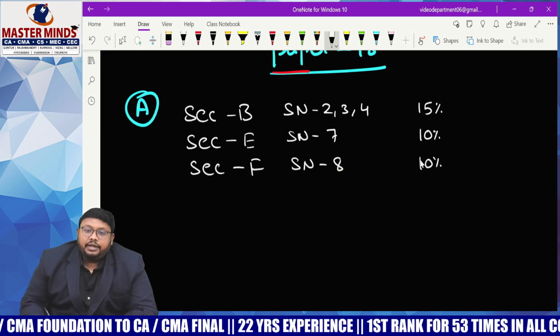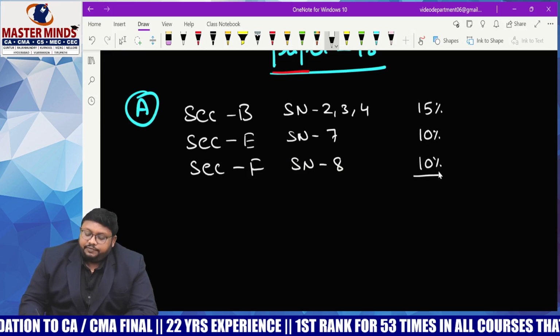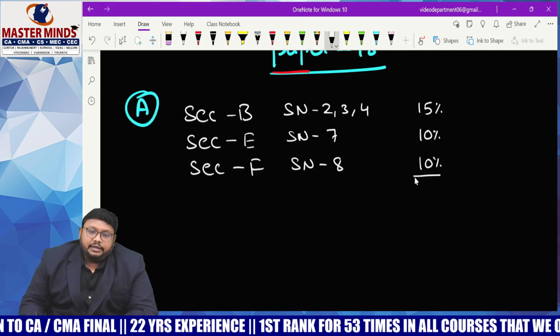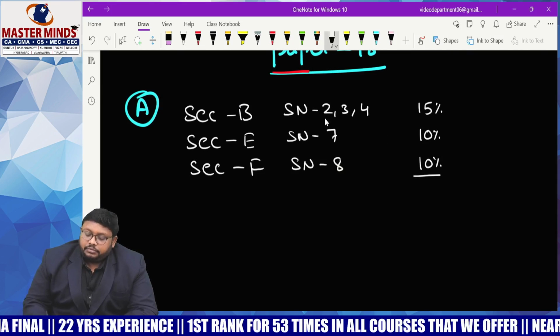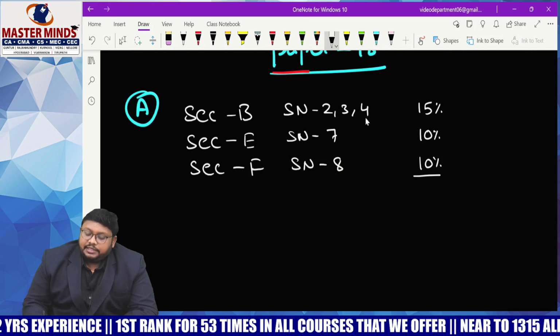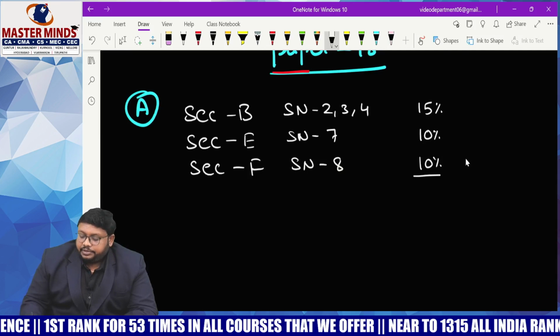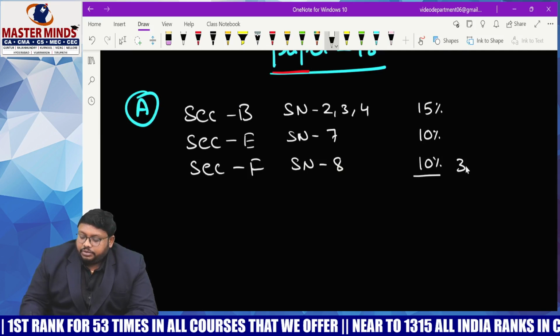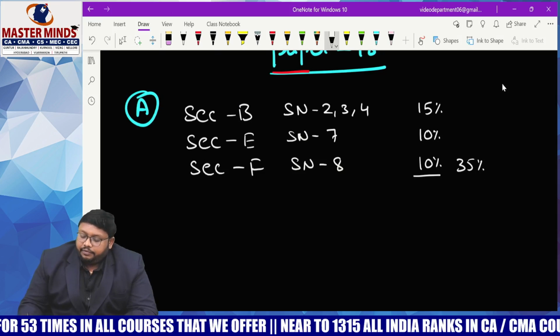So government accounting and recent developments in financial reporting, this we will study first. It is completely theoretical in nature, study note number 7 and 8. While coming to valuation of shares and valuation of goodwill, financial instruments as well as NBFC, we can expect some questions both theoretically and practically. So here the total carries 35%. In the A category we are dealing with it.